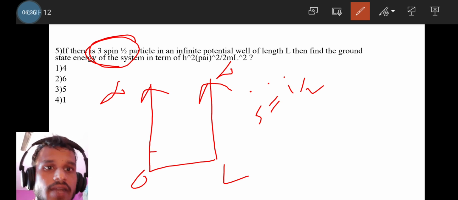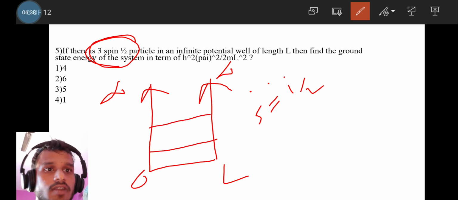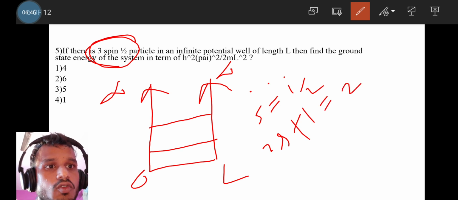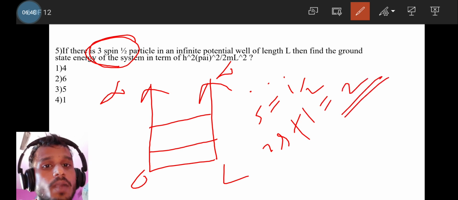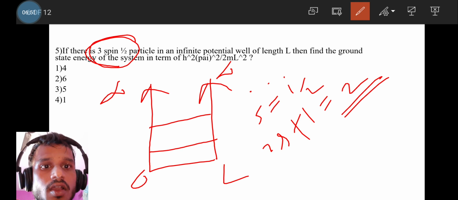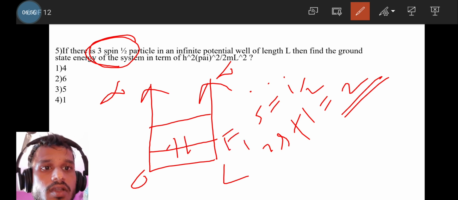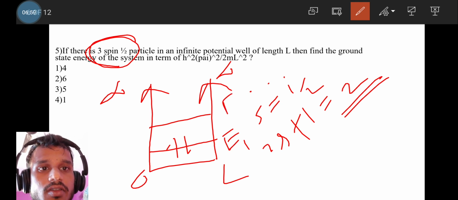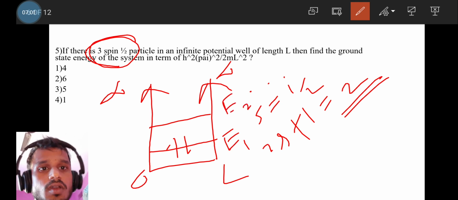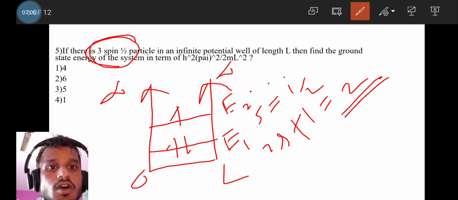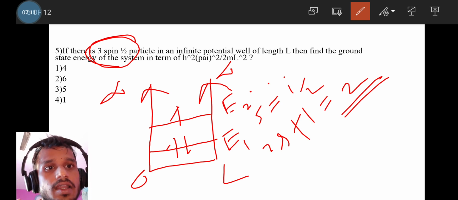So let's arrange the particles in the possible states. As the spin is 1 by 2, the number of particles that can occupy an energy state is 2s plus 1, which is equal to 2. That means you can place a maximum of 2 particles at a particular energy state. So there will be 2 particles in the ground state energy E1, and 1 particle in the first excited state energy E2.